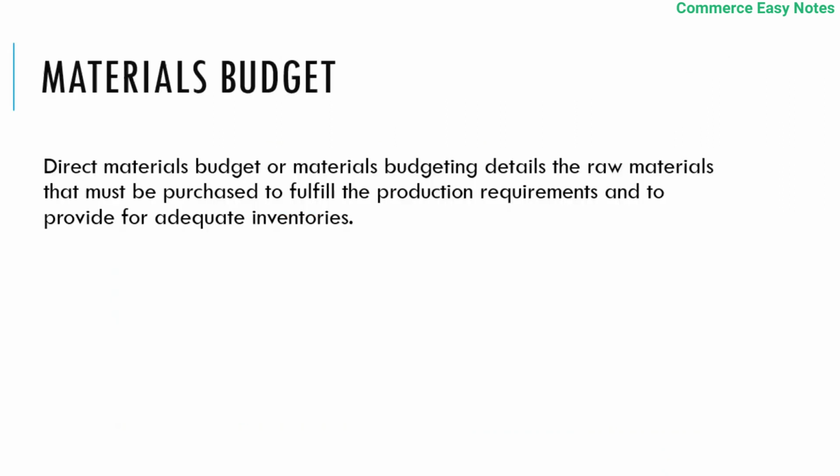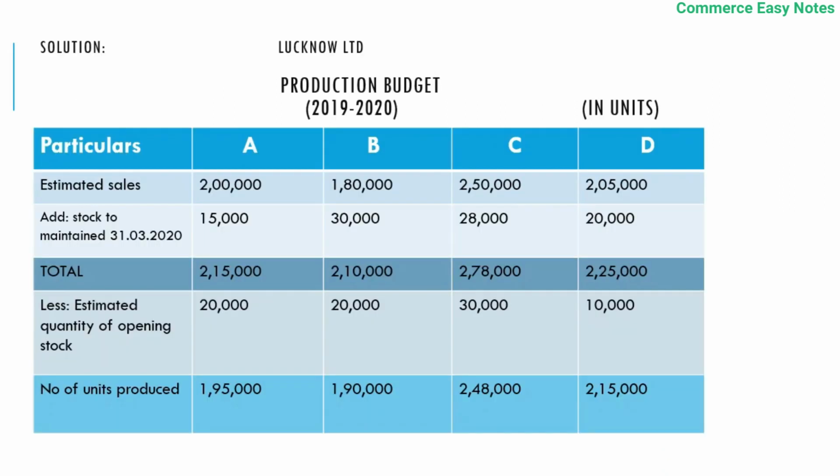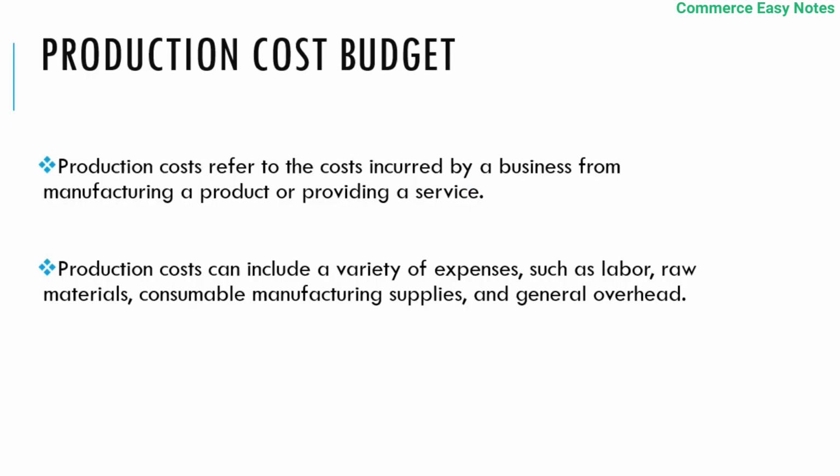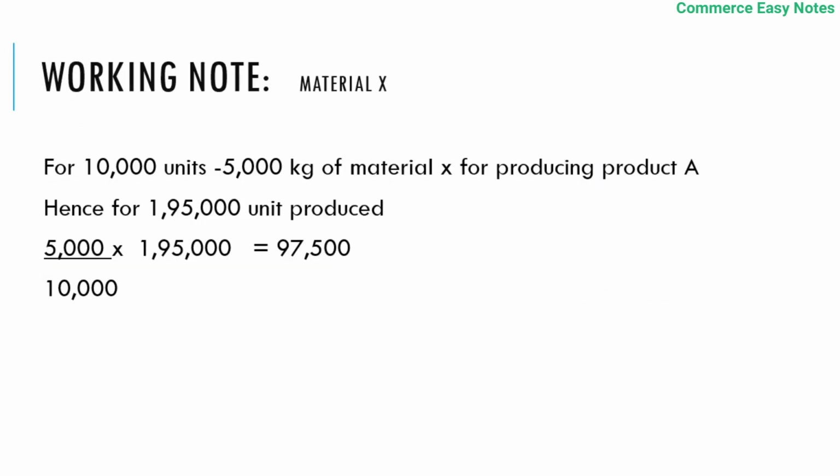So we need to find out, according to this number of units produced, how much material X will be needed to produce product A. For that, we need a working note where 10,000 units of product A can be produced with 5,000 kgs of material X. Hence, for producing 1,95,000, according to the production department, how much material X is needed? That is 5,000 divided by 10,000 into the number to be produced.